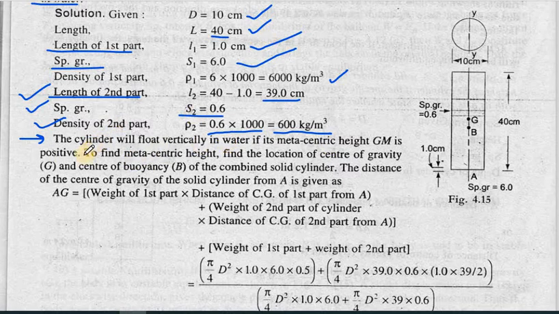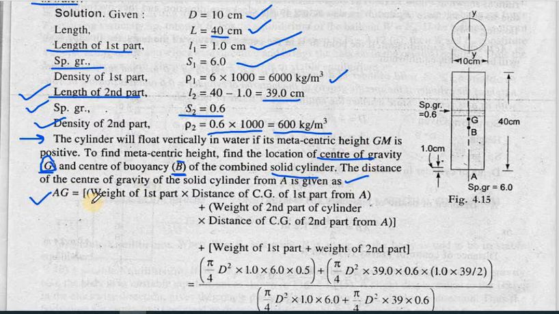Okay. Now to find the metacentric height, find the location of center of gravity. So for finding out the metacentric height, we require point G. We require the center of buoyancy point B of the combined solid cylinder. Since we have got the cylinder of different material, we will have to find out the center of gravity as well as the center of buoyancy. The distance of center of gravity of solid cylinder from A is given as, so there is a formula based on which the center of gravity of solid cylinder has been calculated.